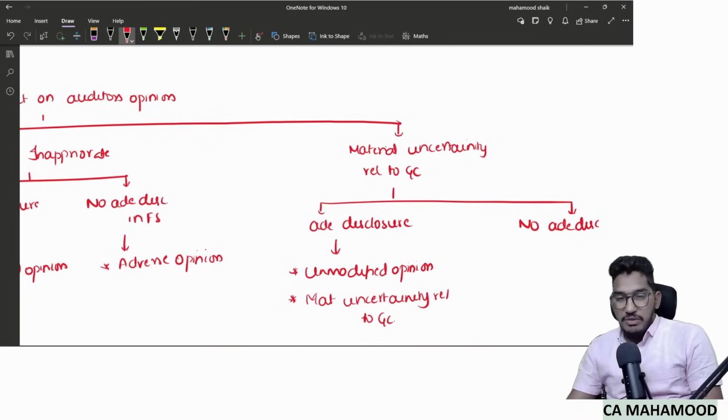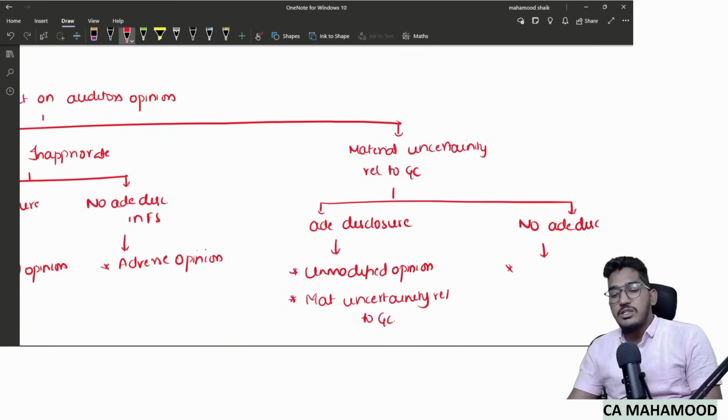Understood? So if adequate disclosure has been given regarding material uncertainty, the financial statements are giving a true and fair view. Management did not hide anything. So what will the auditor give? Unmodified opinion only. But since this matter is very important to shareholders' understanding, SA 570 is specifically asking the auditor to use one extra paragraph in his audit report with the heading material uncertainty relating to going concern and bring it to the user's attention. That's all.